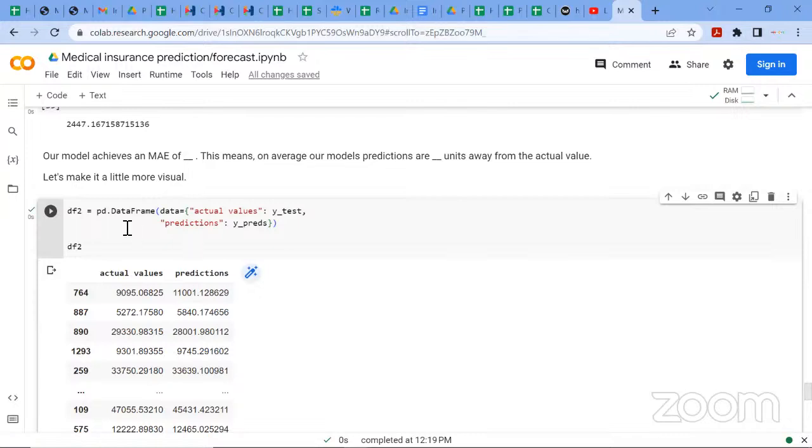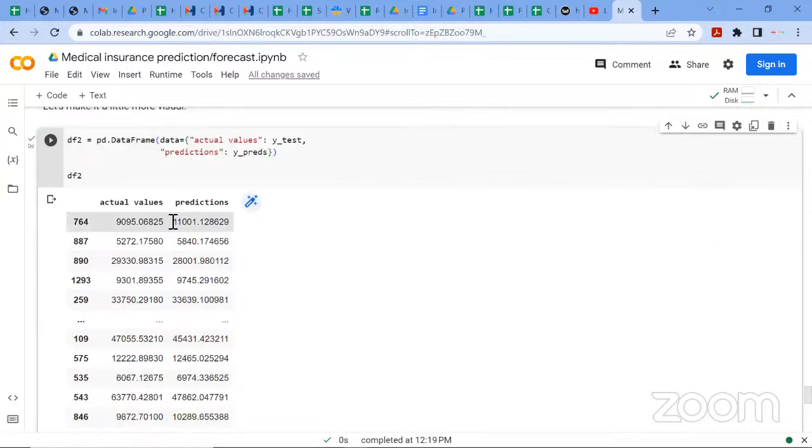For this, the actual value was 9,000 and it predicted 11,000, which is not bad. Like this, 5,000, also predicted 5,000. And 29,000 predicted 28,000. So this base model is actually okay. You can also do what we call hyperparameter tuning, but we won't cover it for this stage. It will be covered in the next stage, which will deal with classification, machine learning classification algorithms.